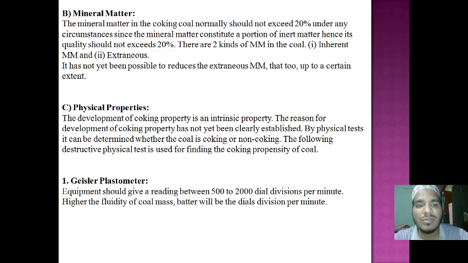There are two types of mineral matter: one is inherent, the second is extraneous. Again I am telling you, one is inherent, second is extraneous.